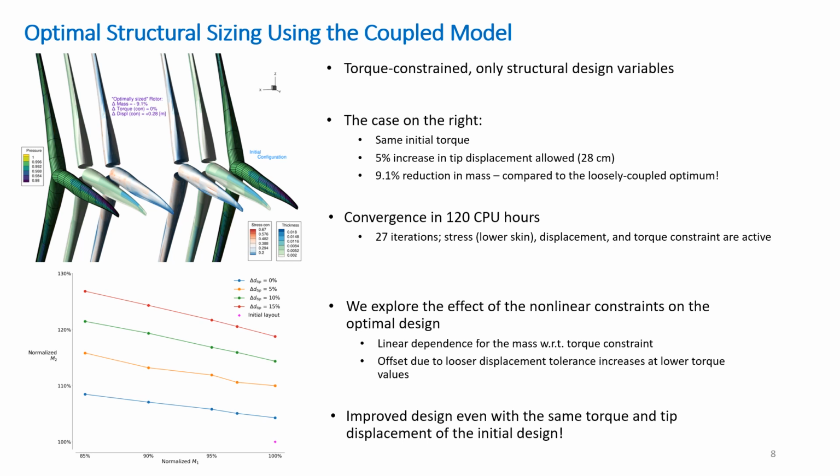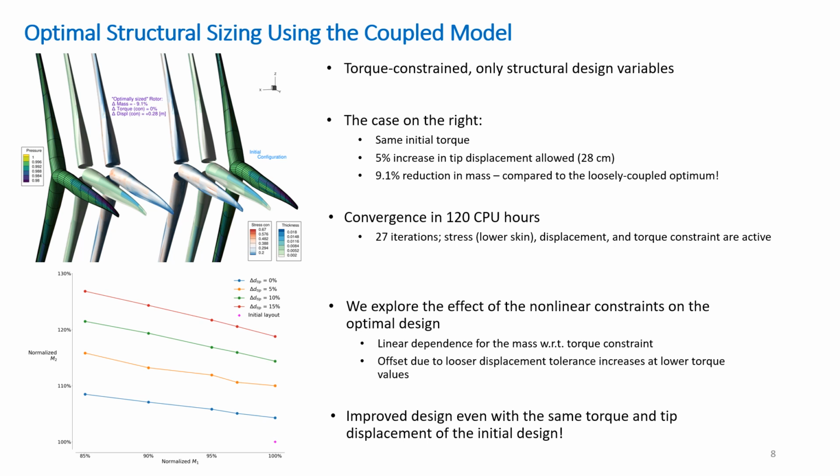The case illustrated at the top of the slide refers to an optimization that, with respect to the initial point, maintains the same initial torque and allows for a 5% increase in maximum tip displacement. The optimizer is able to further reduce the mass of the rotor by 9.1% compared to the loosely coupled approach. Looking at the series of optimizations reported in the plot at the bottom, it stands out how even when we allow no increase in the tip displacement and maintain the same initial torque, the optimizer is still able to reduce the mass by more than 4%.